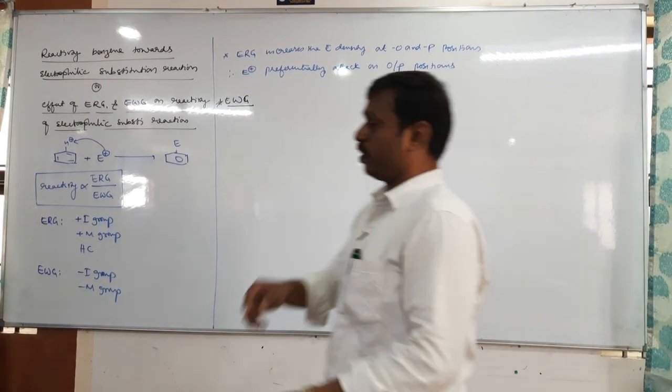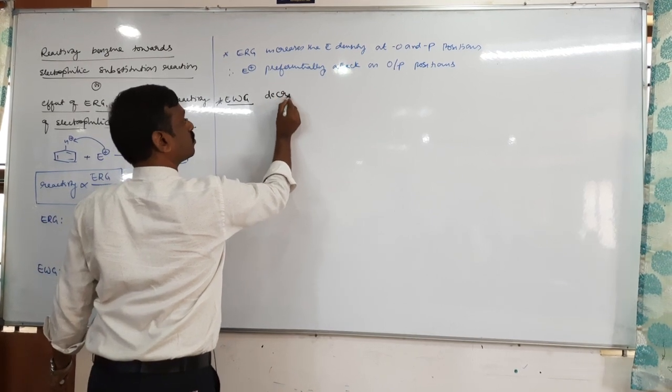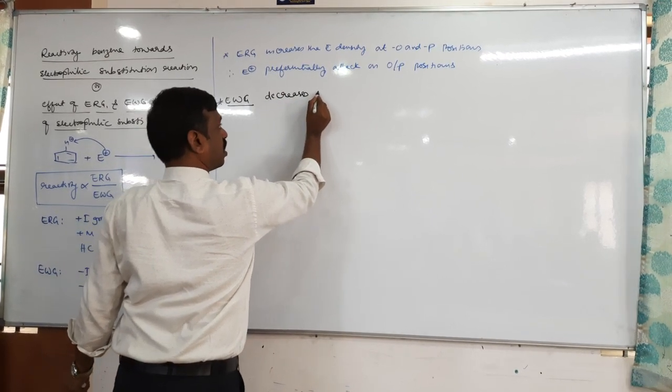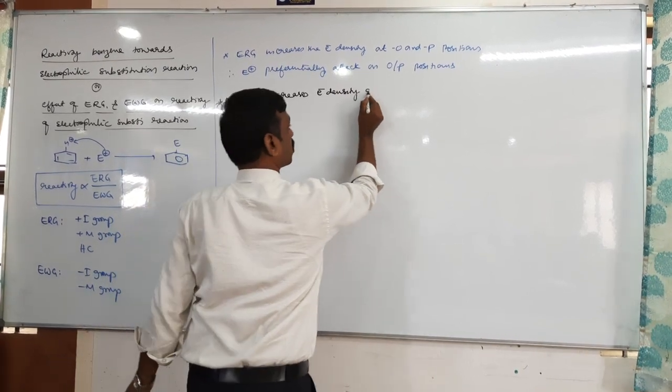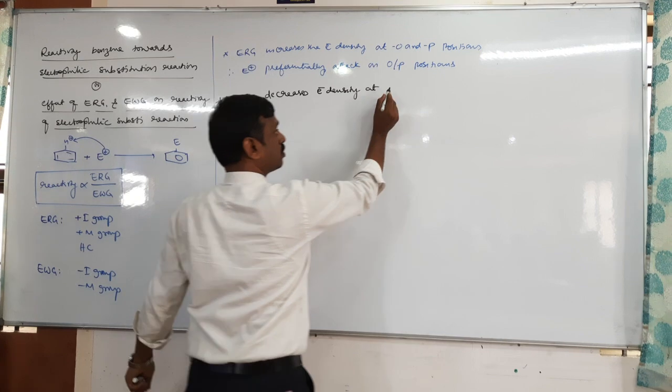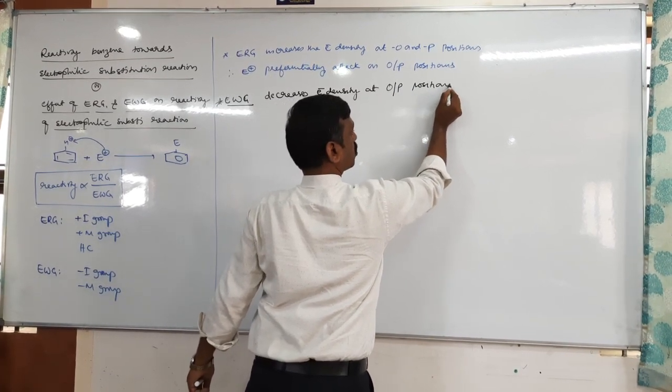Therefore, electron withdrawing group decreases the electron density at ortho and para positions.